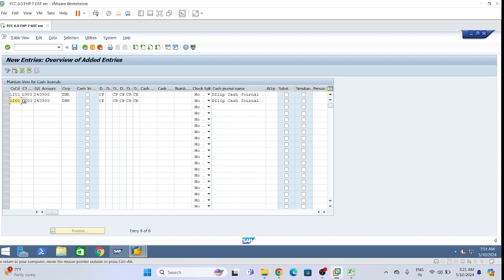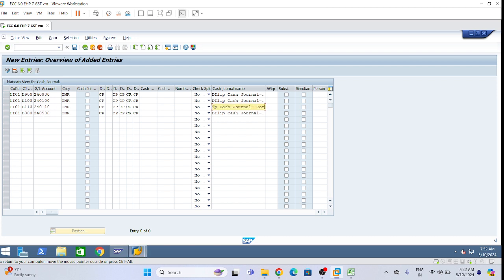So again we need to do this. Next one, you give LI01, 100. Okay, because we are setting up for Patancheru, first corporate, then Patancheru. Okay, you can see the screen also. 240. Second one is for Patancheru.